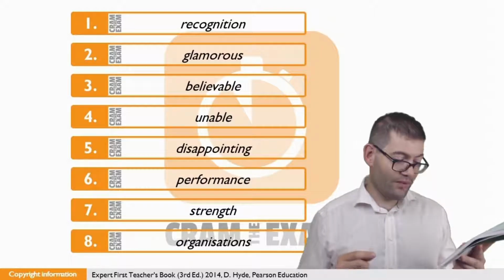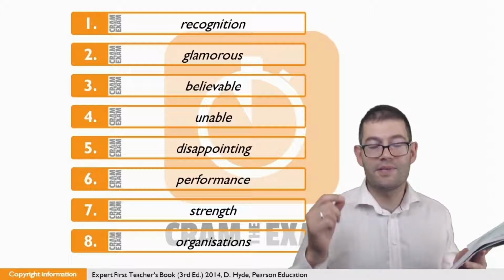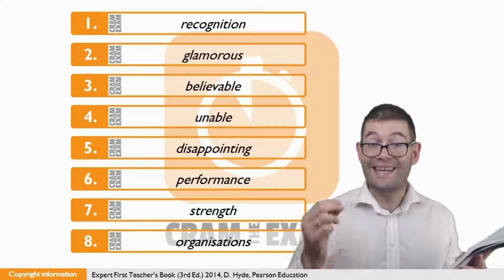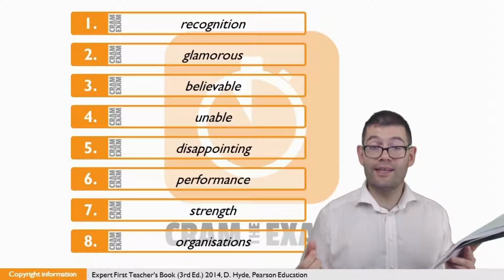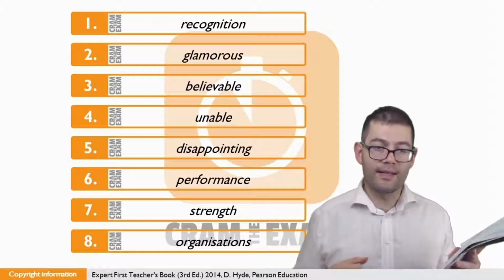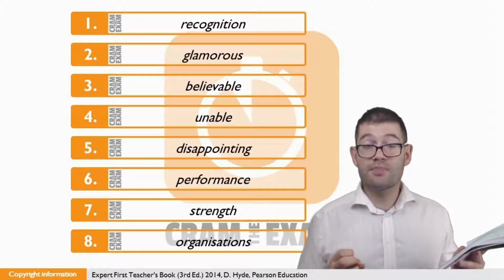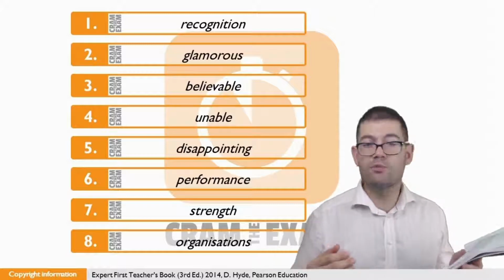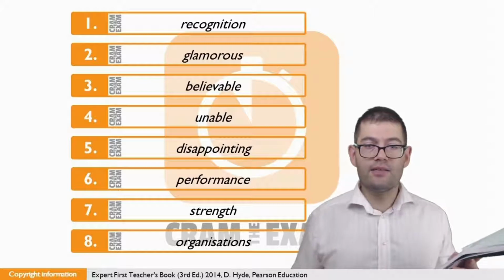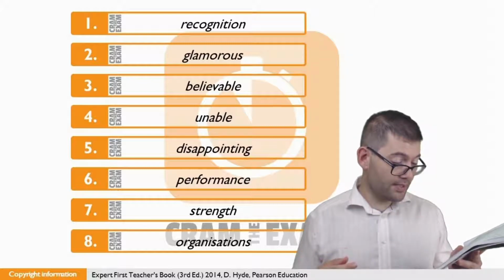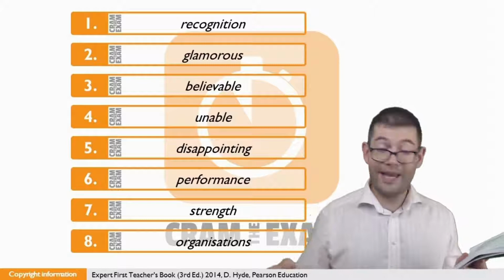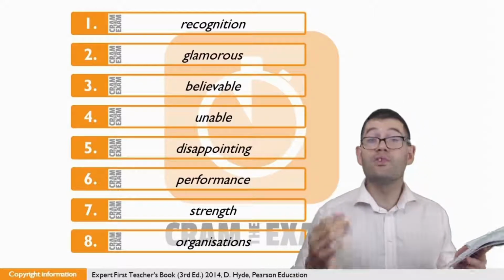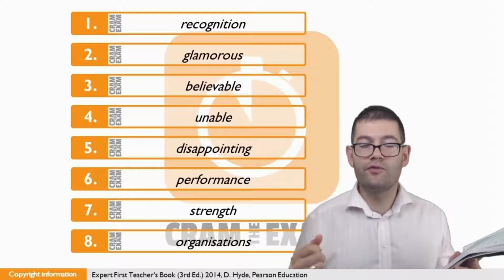For question number 6, if we have a look before the gap, we can see that we've got a possessive pronoun. Possessive pronouns, as I'm sure you're tired of me telling you, need a noun. And this one doesn't have a noun, which means we've got to include it in the gap. If we have a look at the stem word, we can see it's perform, which means that we've got two choices. We can either say performance or we can say performances. Well, if we read later on in the sentence, it says in Pirates of the Caribbean. Here we're talking about one performance, not performances, which is why the answer is the singular form of the noun performance.